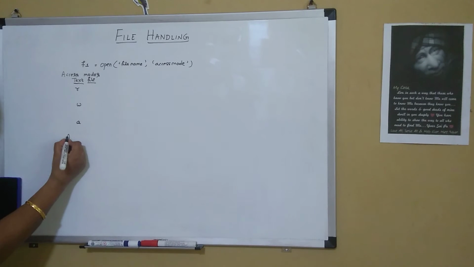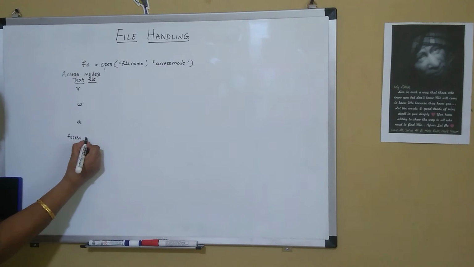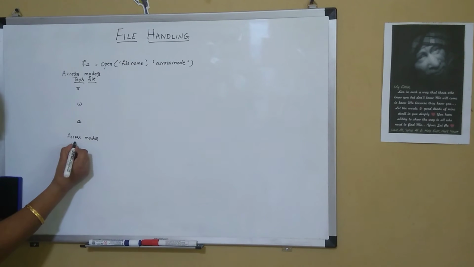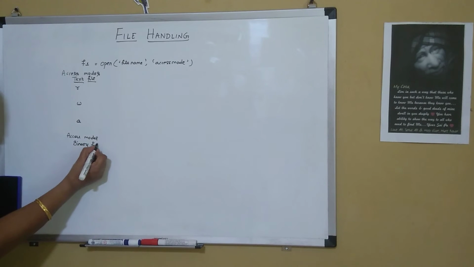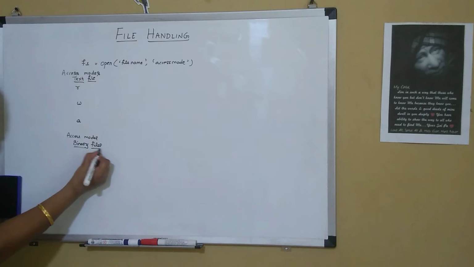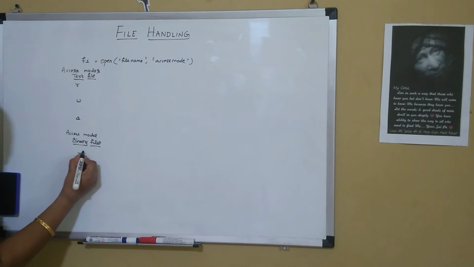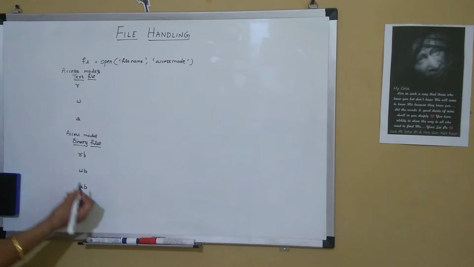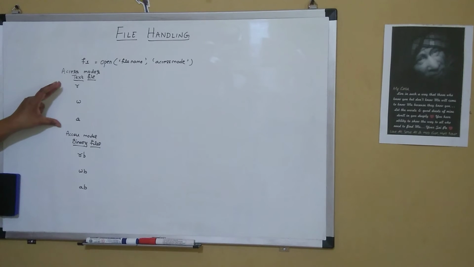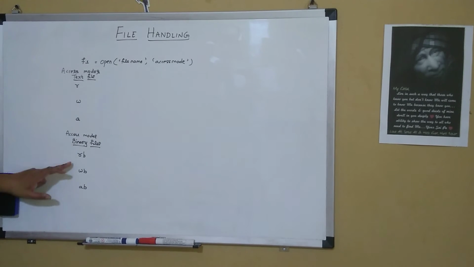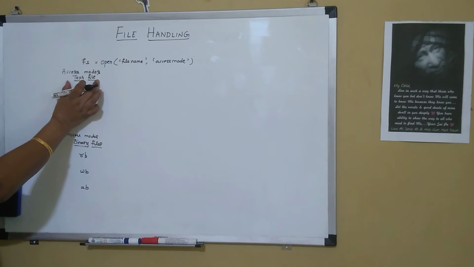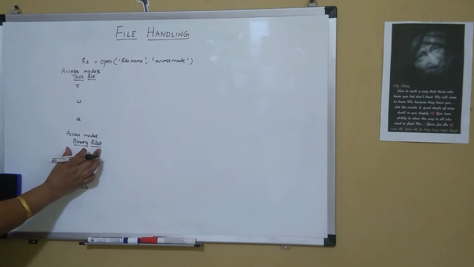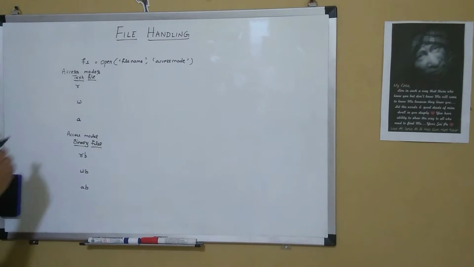Similarly, we have access modes for the binary file. So we have the binary, which is the image files. For binary files, the access modes are RB, WB and AB. Functionality wise, R, W, A is similar to RB, WB, AB, but the only thing is this happens on a text file, whereas this access mode is for the binary files.